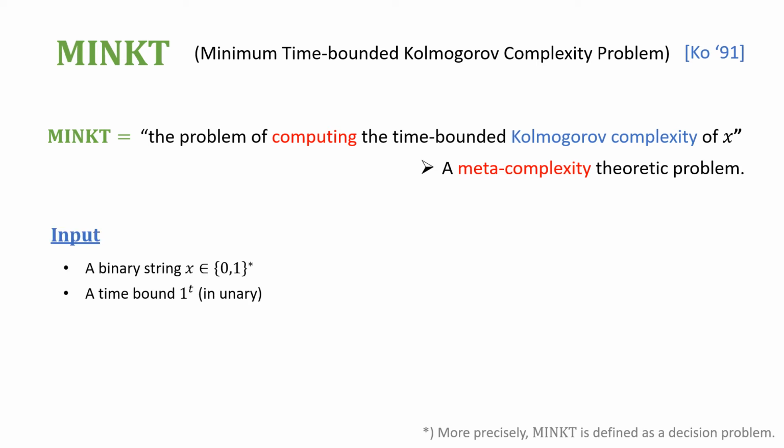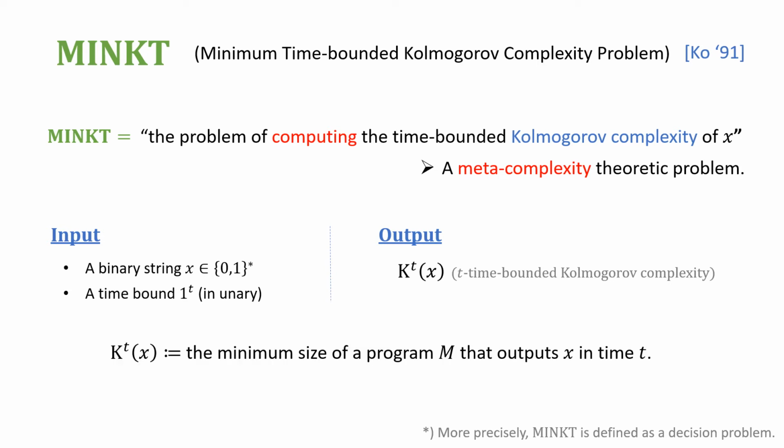More formally, in this problem, you are given a binary string x as well as a time bound t, which is written in unary. And the task of MINKT is to compute the t time-bounded Kolmogorov complexity of a string x. Recall that t time-bounded Kolmogorov complexity of x is defined as the minimum size of a program that can print x in time t.